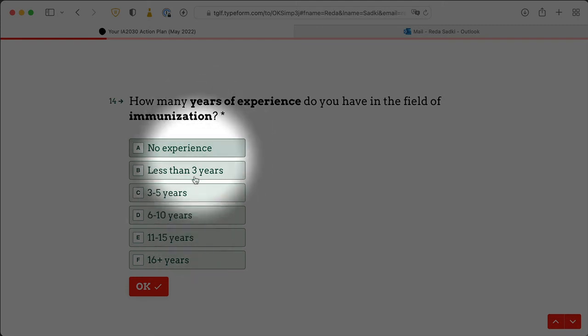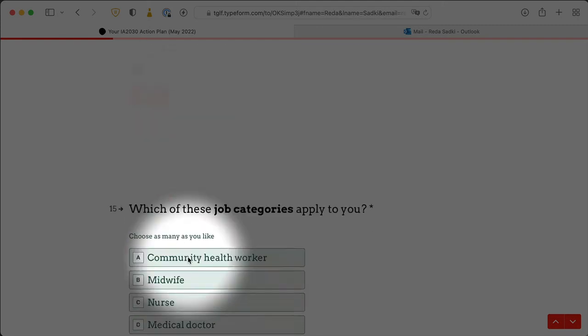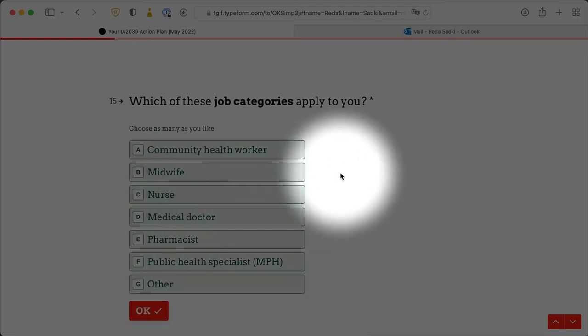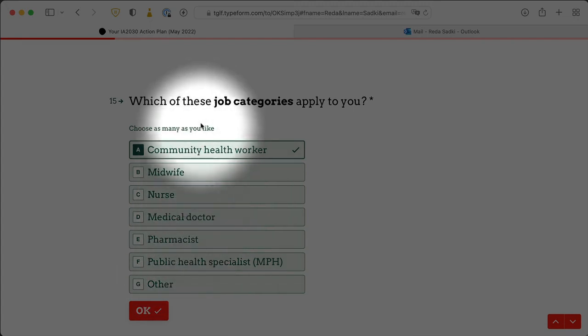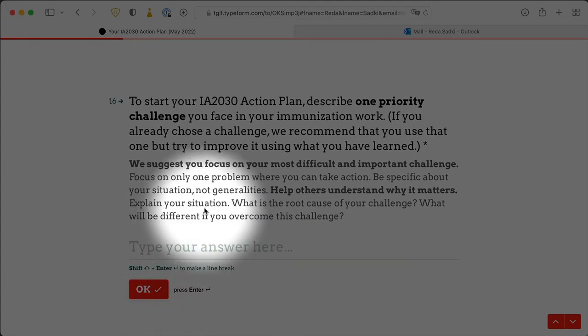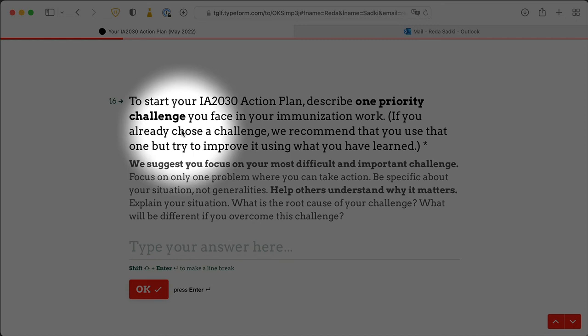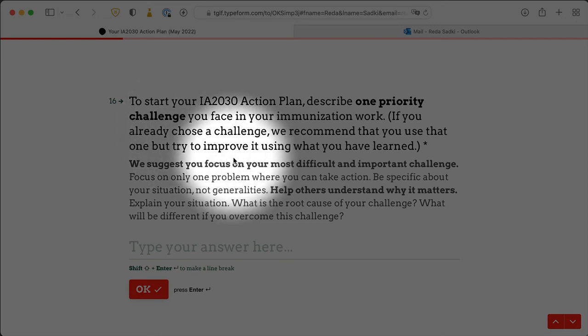How many years of experience? Let's say I have a lot of experience working in a facility in Switzerland. Job categories, so I am a community health worker. You can choose these other categories and just keep going. Now that is all of the demographic information. We ask you, in principle, you should have received a personalized link to skip through these if you've already answered all these questions.